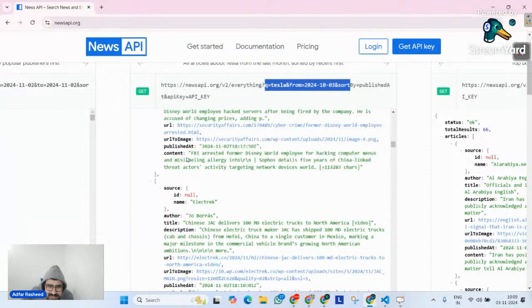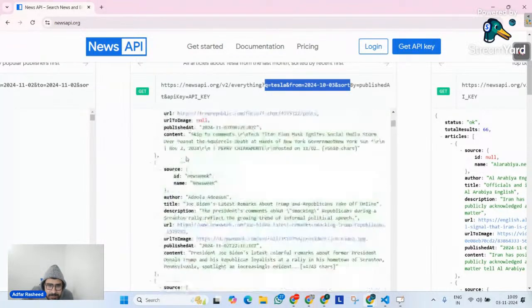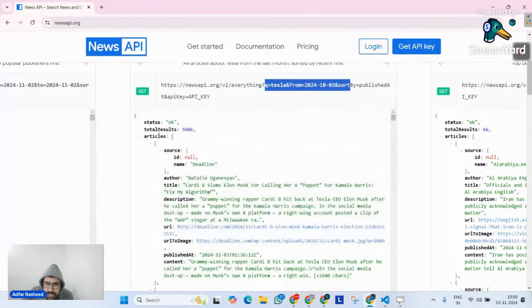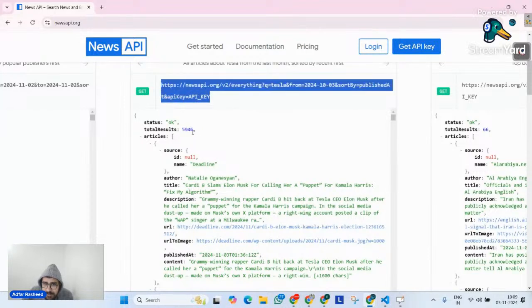And you can clearly see once we try to fetch the API, we can see a lot of data. Total results once we made a request on this particular thing is 5,946 articles. So you can clearly understand how big of an application you can create. Although I'm not going to use this API for today's project, I'm going to use a different API. But the point that I'm trying to make you understand is that when we discussed APIs yesterday, I showed you an example, that joke API.